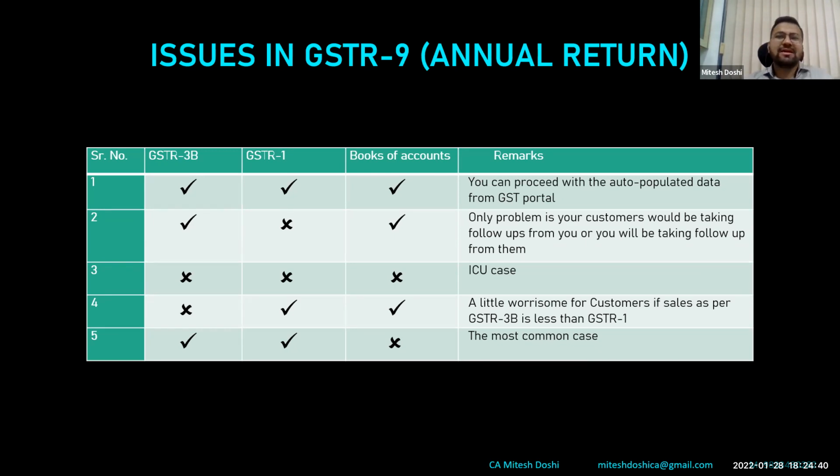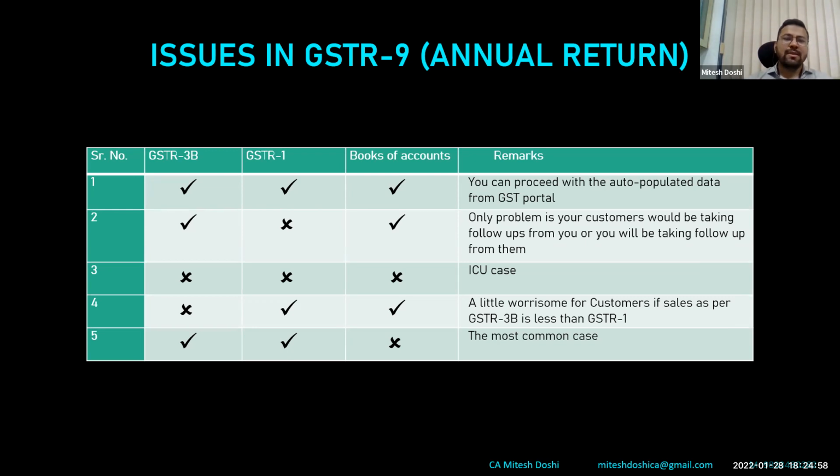So ideally, you should reconcile. However, while filing GSTR 9 and 9C, I don't think it has any significance whether a particular transaction has been shown in GSTR 1 or not. So in my view, you can ignore GSTR 1 while filing GSTR 9 and 9C.